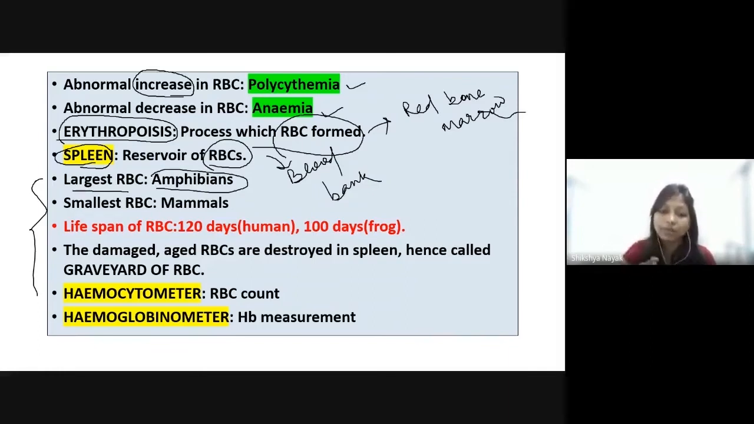And what about the lifespan? What about the longevity of an RBC? In humans, the lifespan of an RBC is around 120 days. It can only live for 120 days. After 120 days, the RBCs are degraded. They are aged now and will be degraded. And in frogs, the lifespan is 100 days only. In humans it is 120 days, and in frogs it is 100 days.